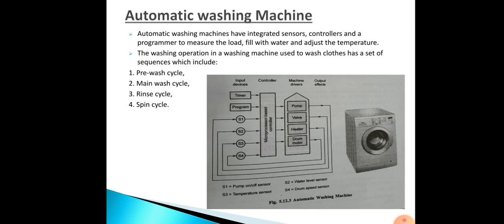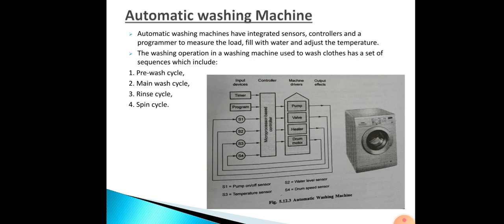They have a sequence which includes pre-wash cycle, main wash cycle, rinse cycle and spin cycle. In the diagram you can see the timer program and S1, S2, S3, S4, which are inputs. S1 is the pump on off sensor, S2 is the water level sensor, S3 is the temperature sensor, and S4 is the drum speed sensor. These are all given to the controller. The controller here is microprocessor based. Next, the controller sends signals to the machine drives.